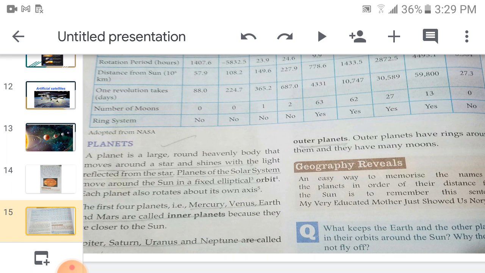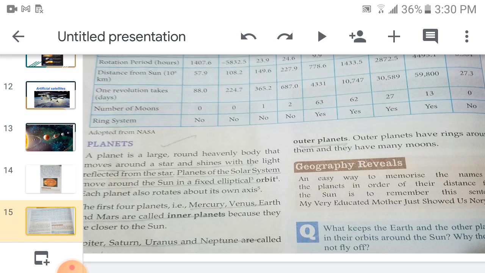Now what is the difference between the sun and a planet? The sun has its own light, but planets do not have their own light. They reflect the light of the sun. A planet is a large round heavenly body that moves around a star and shines with the light reflected from the star.